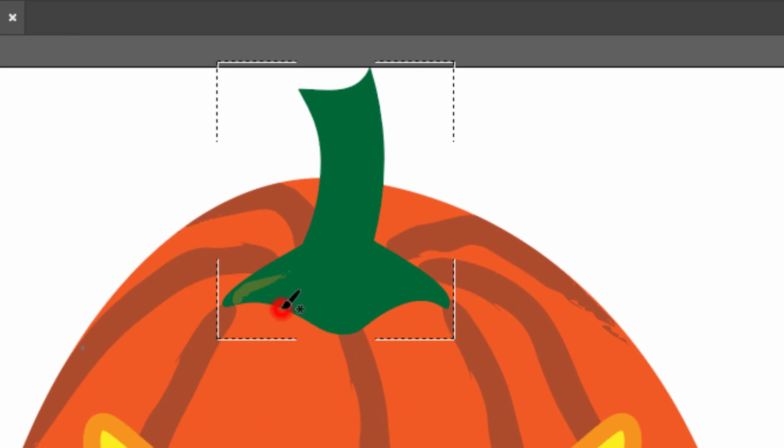All right, so now with the paintbrush, I'm going to go ahead and draw some little lines on here. And notice that because I have draw inside, everything that I do stays inside the shape.